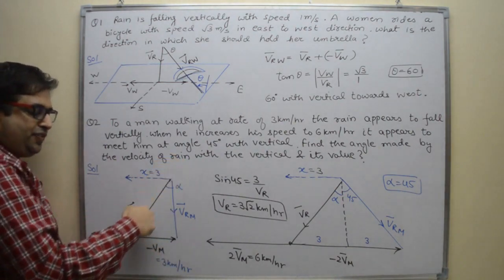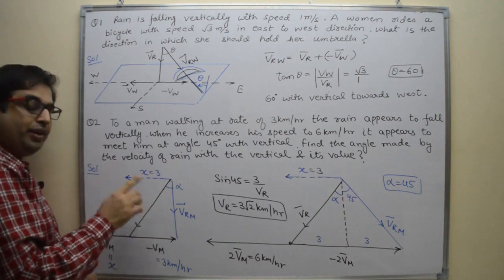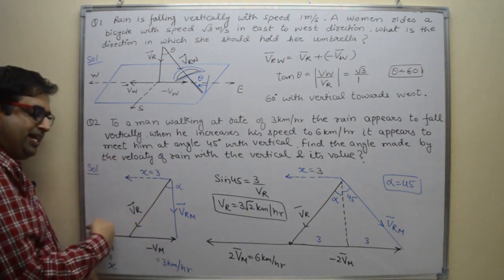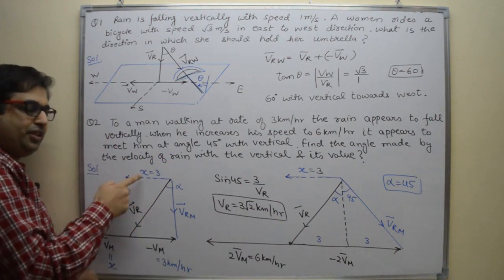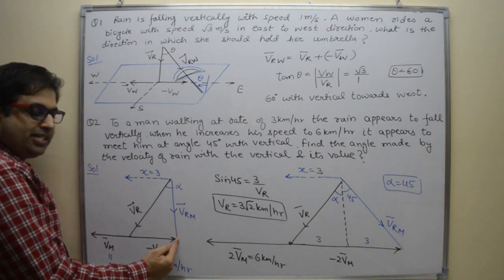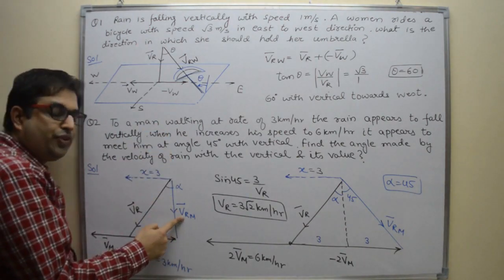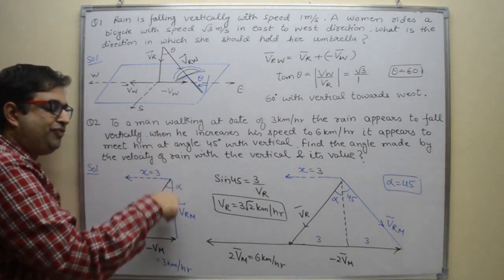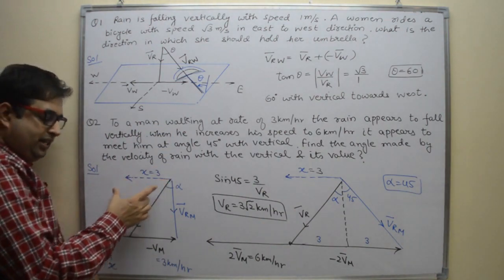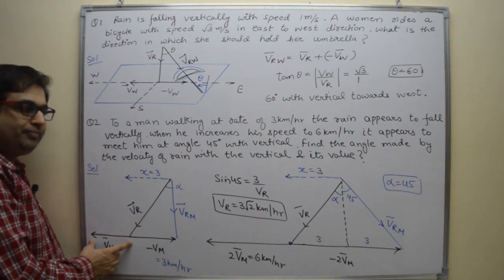Right? Rain is falling at some angle, already covered in the last point. So rain is falling at some angle and the man is also moving in the same direction. Both the components are equal. Then minus VM will be exactly on this side. So velocity of rain observed by the man will be in the vertical downward direction. Right? So the horizontal component is 3 and the velocity of man is also 3.